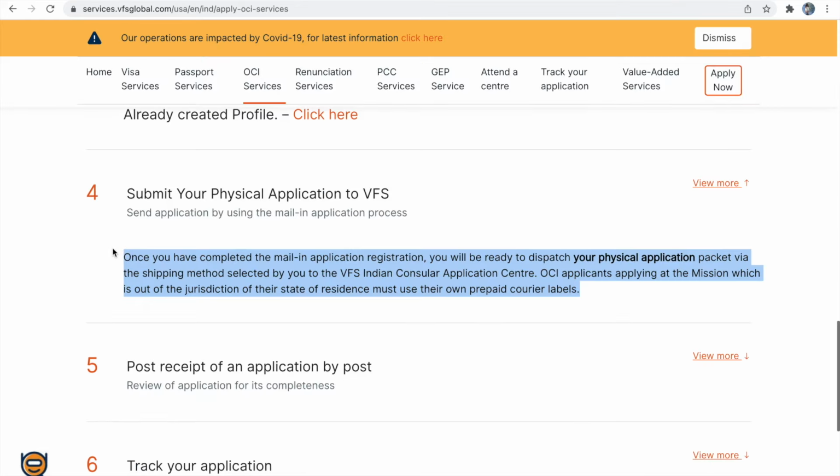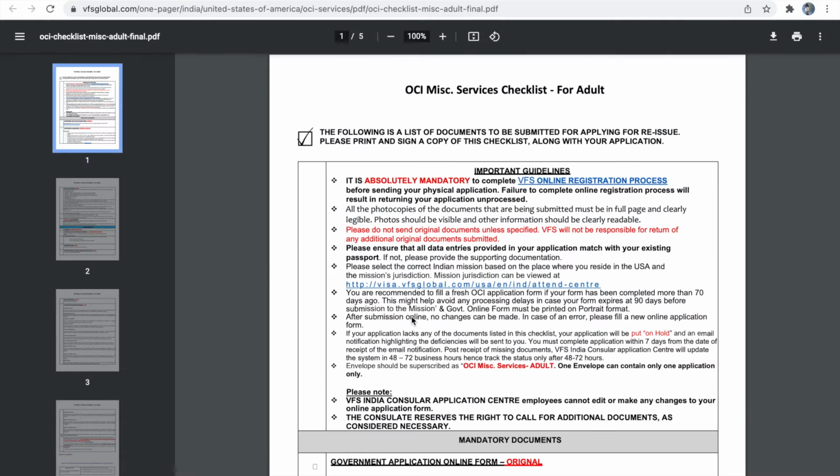Next is step 4. In step 4, we have to send our physical application with all the supporting documents to the VFS center with the courier label which we have just generated. So now let's see what are the supporting documents we need to send with our application form. This is the OCI checklist for OCI miscellaneous service for adult. You must have received this checklist with the email confirmation you received once you have done the payment. So you have to download this checklist.